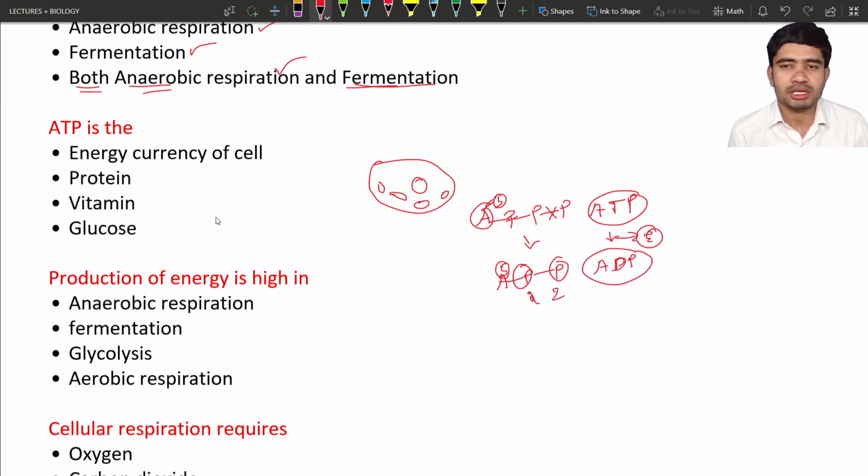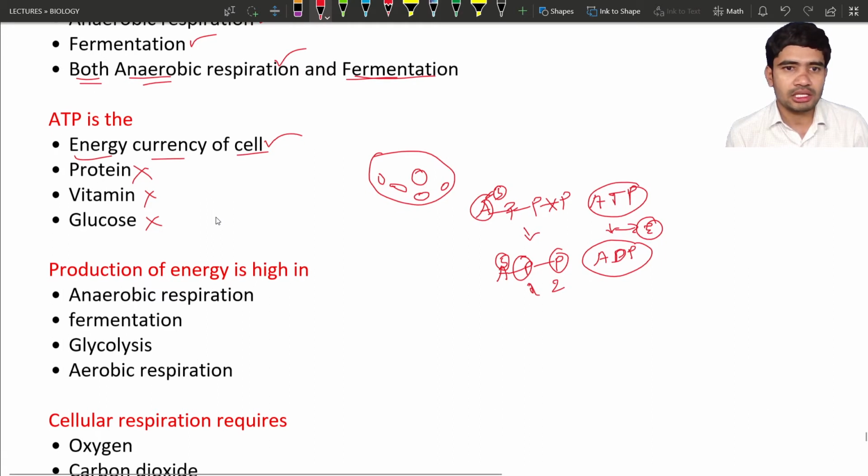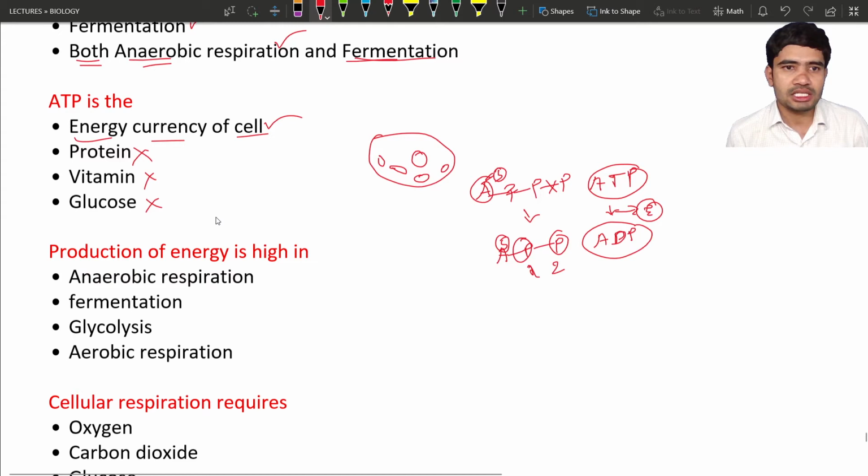So we know that this ATP has some amount of energy, and we can call it the energy currency of the cell. Why? Because this energy is utilized by the cell to work. This is the perfect answer. ATP is not a protein, it is not a vitamin, and it is not glucose. So the perfect answer is energy currency of the cell. And remember, this ATP is produced by the mitochondria.